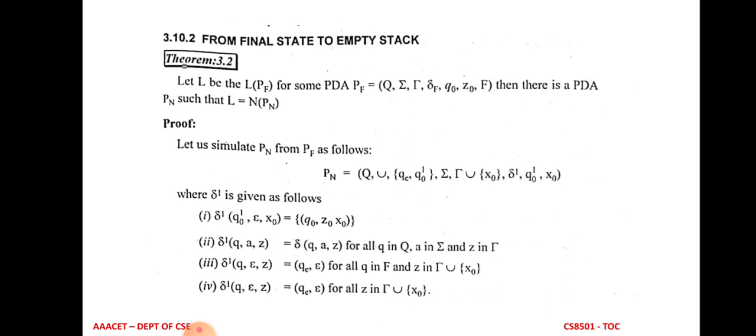This is the theorem proof of final state to empty stack. In the last one, the final state diagram represents epsilon comma any, slash epsilon. Anything can be passed from the input string, but it is the empty stack concept, so the stack content will be removed. That is why it is indicated by epsilon comma any, slash epsilon, which means the stack doesn't have any element in the final step. In the last step of the theorem, delta dash of q naught dash comma x naught is equal to q naught, x z naught.